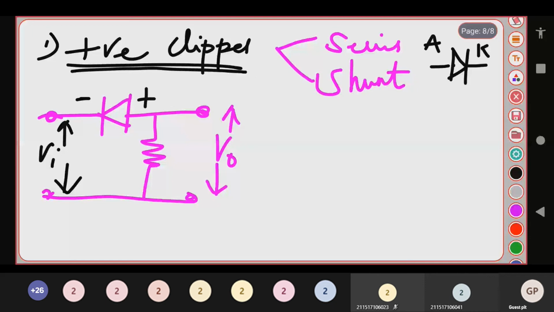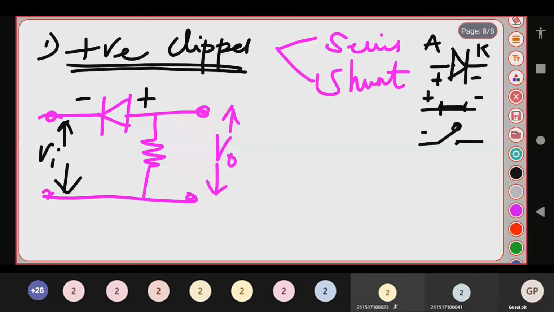When you have a more positive value at the positive side, the diode acts as a closed switch. If your anode terminal is negative, your diode acts as an open switch. This terminal positive and this terminal negative means it acts as a closed switch.